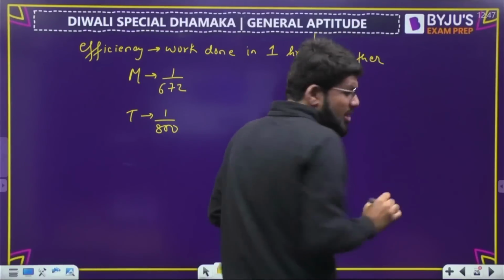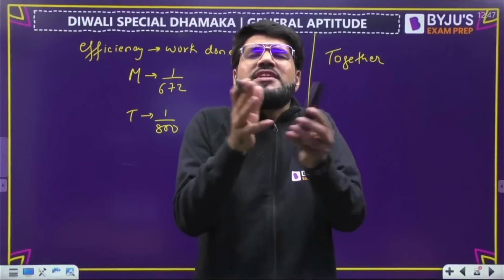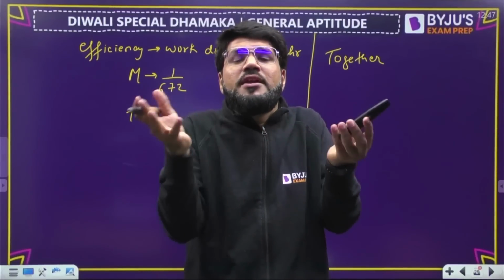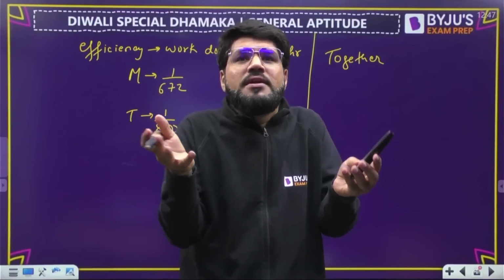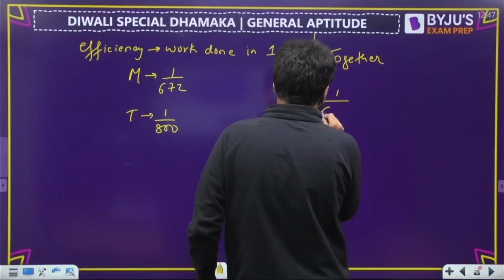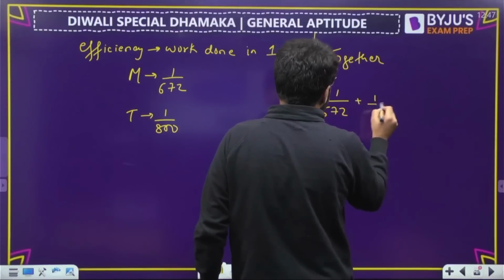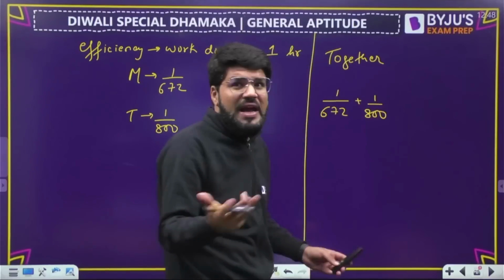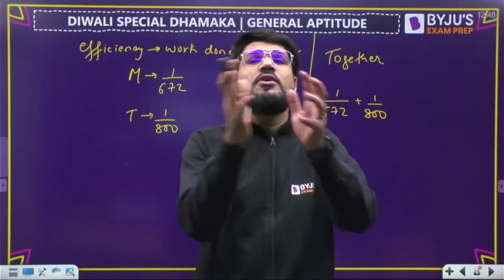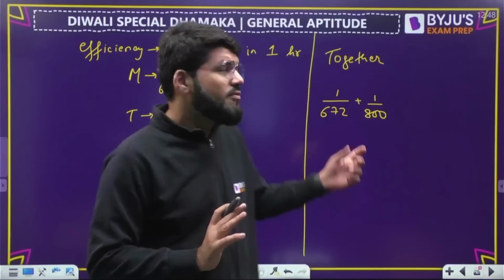Now they work together, so both efficiencies will be added. Efficiency is work done in 1 hour. So in 1 hour, how much work is done? In 1 hour, Meena will do 1 upon 672 work. Tina will do 1 upon 800 work. That is why we add efficiency, as they are working together. So this is the work done in 1 hour.